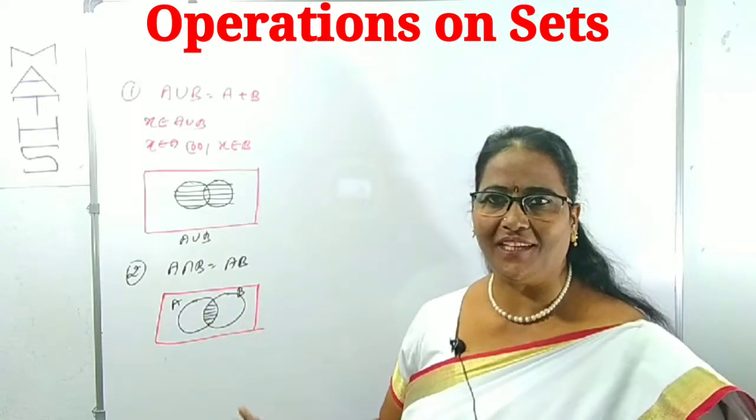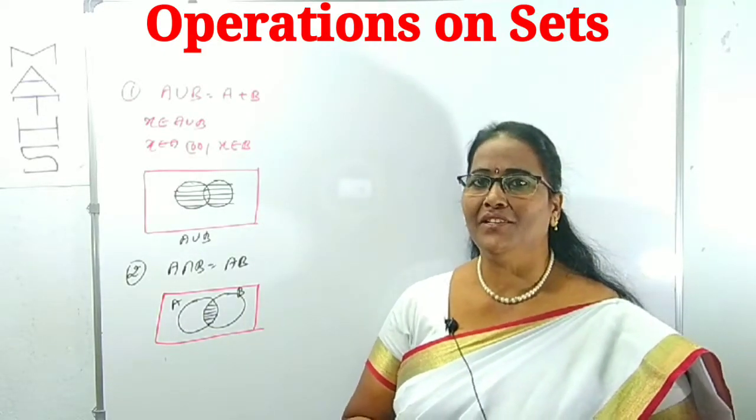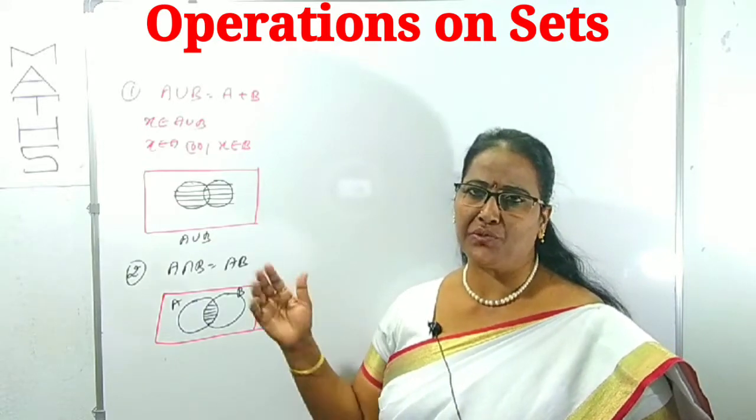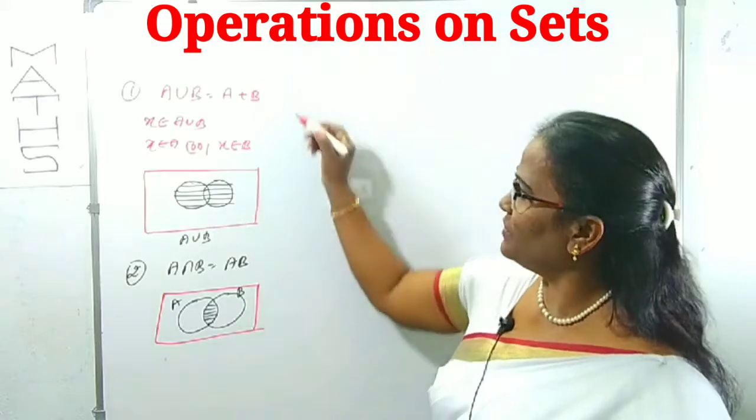Clear? These are called Venn diagrams. They are very, very important for our understanding. We can use two or more sets. First, we can understand with two sets. Now, we can observe